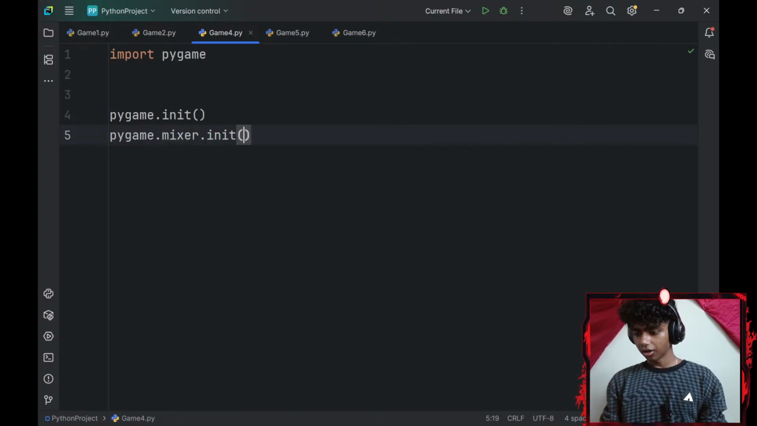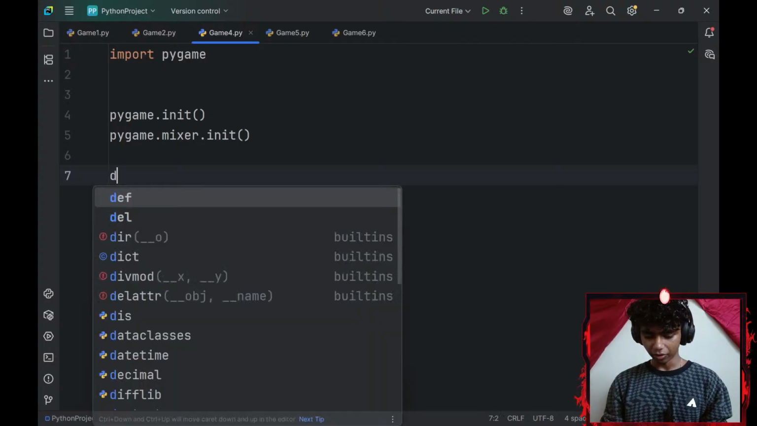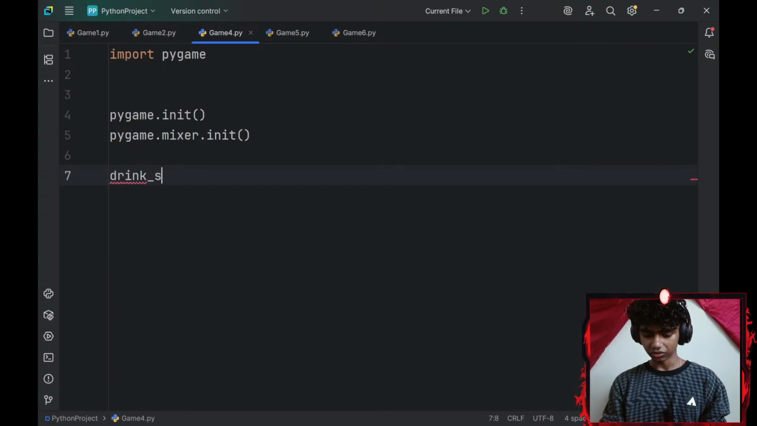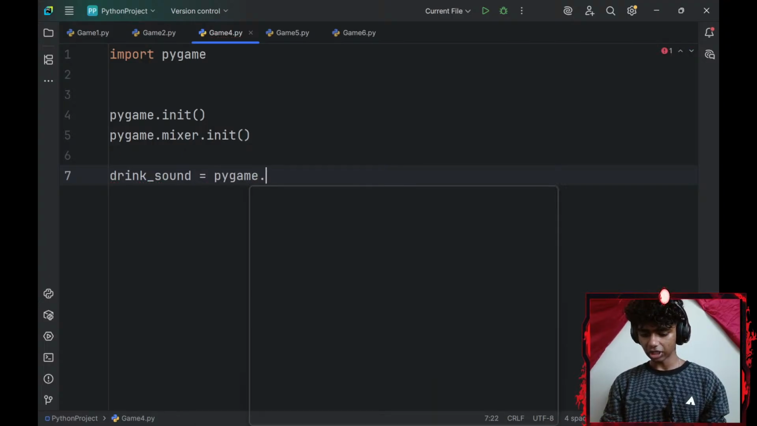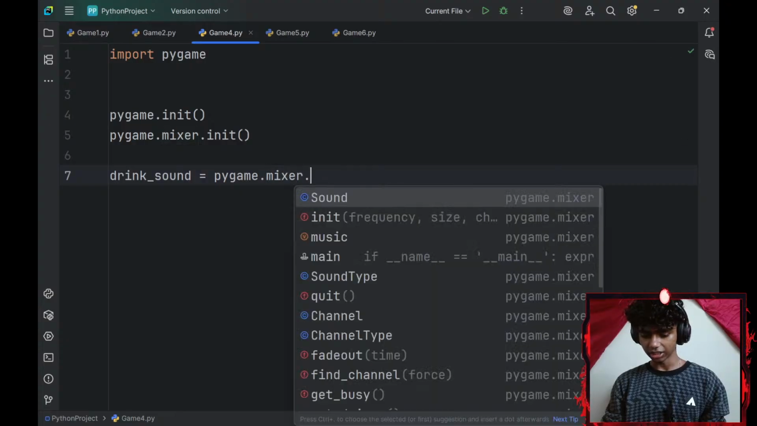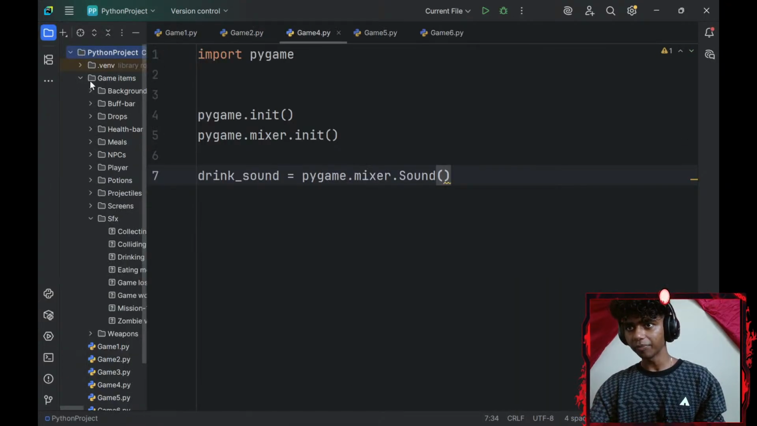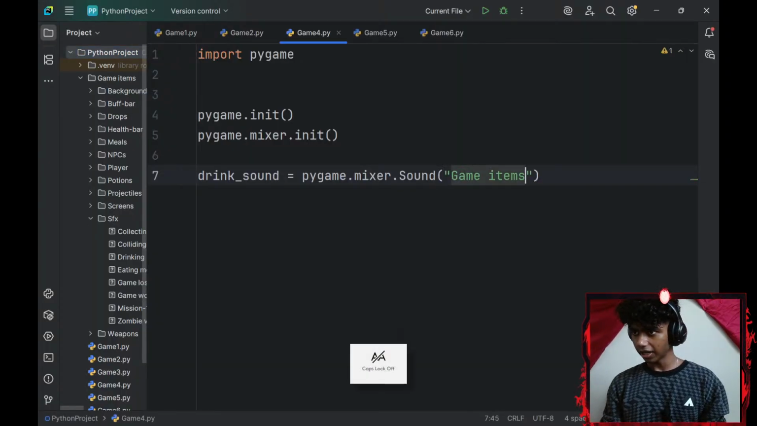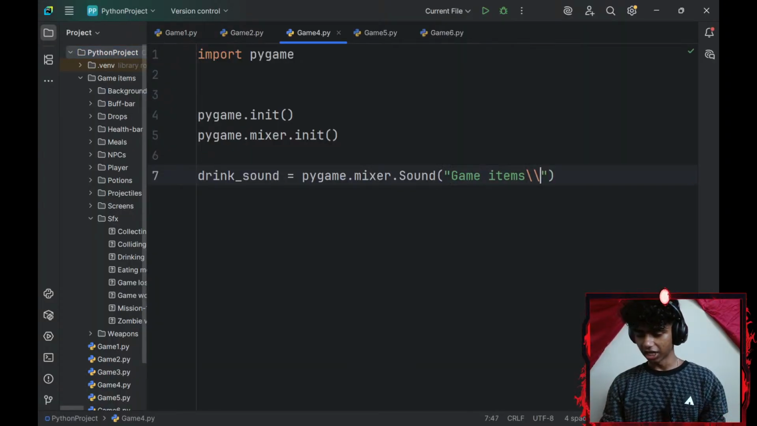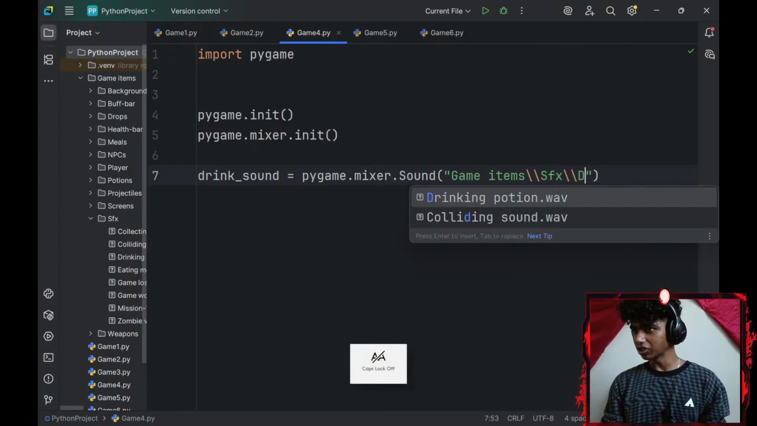pygame.mixer.init. Okay, and then let's say that my player drinks a potion. So drink_sound, I'll set that equal to pygame.mixer.Sound and the file path. So my file path is game/items/2/SFX, sound effects, followed by drink_potion_sound.